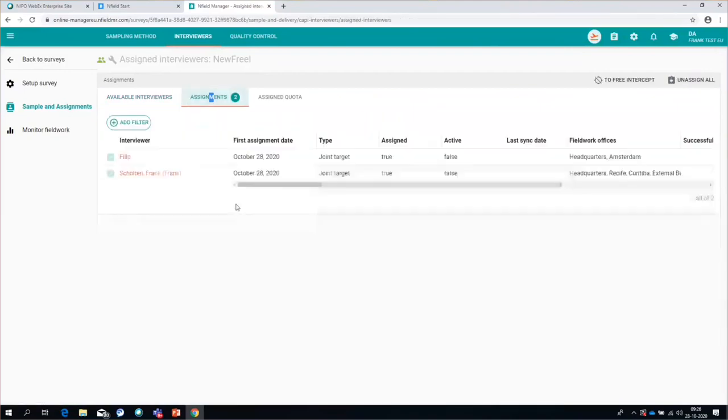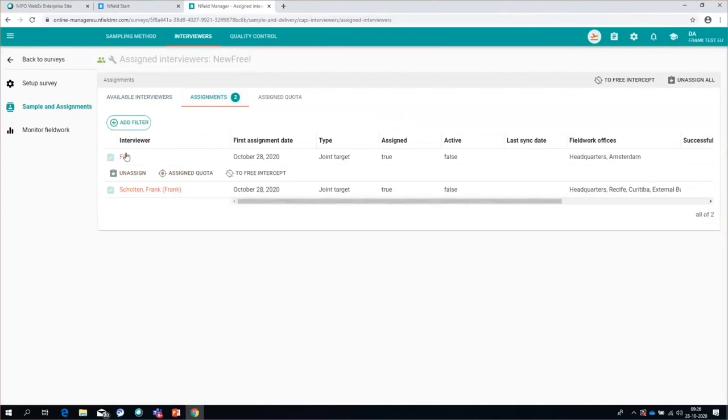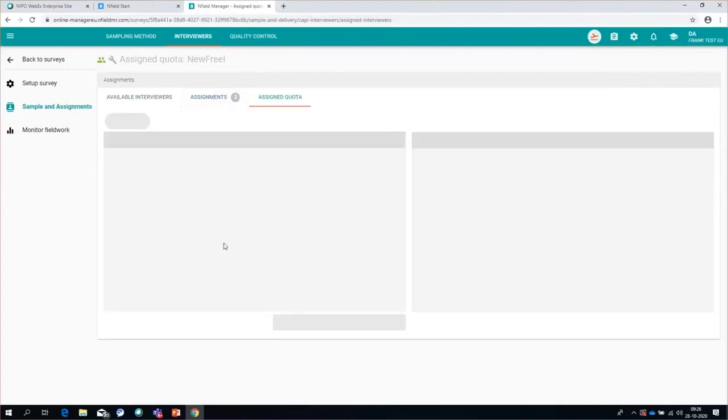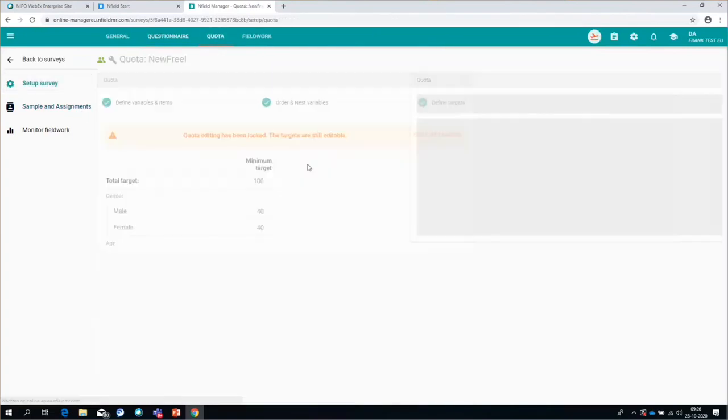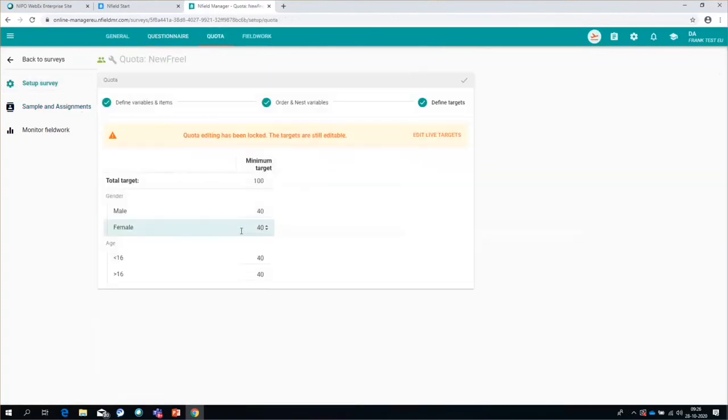And as you can see, here are the assignments, joint target type. With the same options again, I can unassign, I can change it to a free intercept for this particular interviewer if I wanted to, and I can take a look at the actual quota assigned to this interviewer. I cannot change that quota here because this is a joint target. If I want to change the joint target quota, I actually will have to go to setup survey quota and change the targets here.